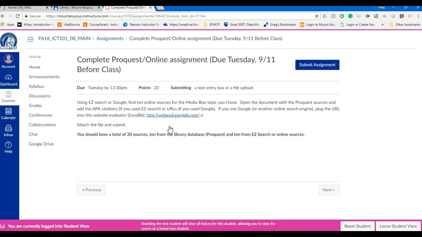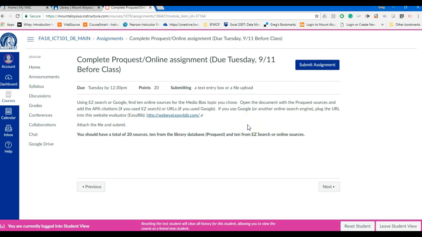Again, you're going to have your 10 that you submitted to me. I'm going to go back into that document, take your other 10 sources, add it to that references page that you already submitted to me, have a total of 20 sources, and then you're going to submit them right here by attaching it as an attachment, and that's the important part, and not copy and paste text into here.